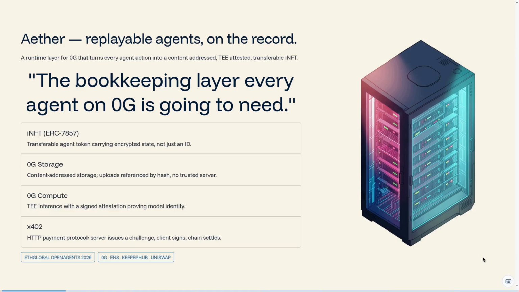Hey everyone, we are Aether, the runtime layer that turns every agent action on Zero Gravity into something you can replay. Today, when somebody mints an AI agent on chain, what they actually mint is a snapshot, a character.json, maybe some weights. The buyer gets a clone, not a beam. There's no record of what the agent has done, no proof of which model produced its output, no way to verify its decisions after the fact.